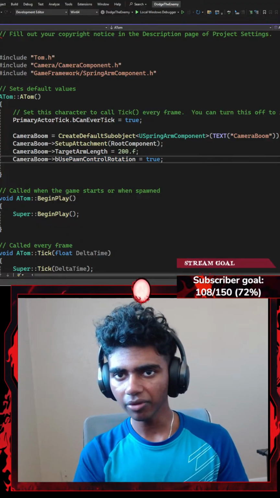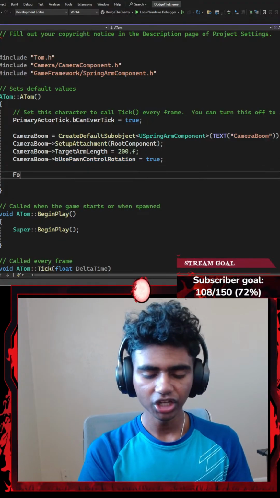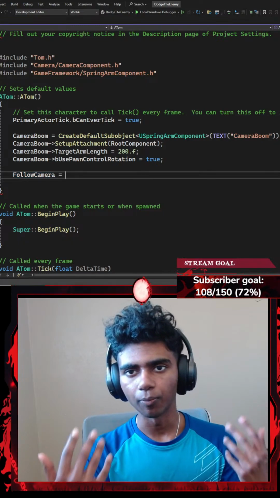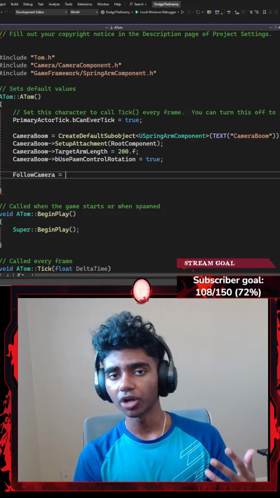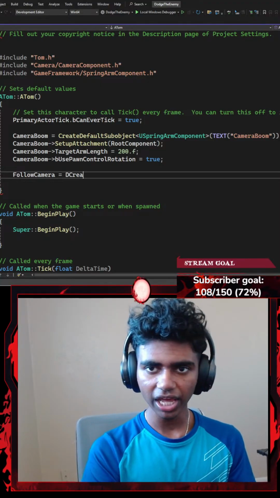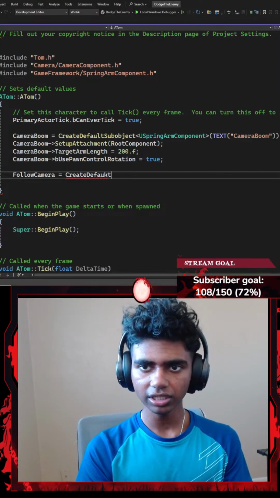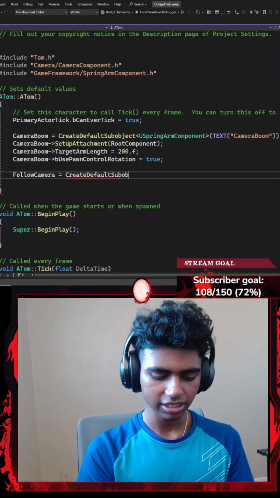Okay, and then once I'm done with this, I'm gonna go ahead and create another default subobject for my follow camera, which is my camera component, because there are two things that I want to really construct in my Unreal Engine. So I'm gonna go with something like CreateDefaultSubobject.